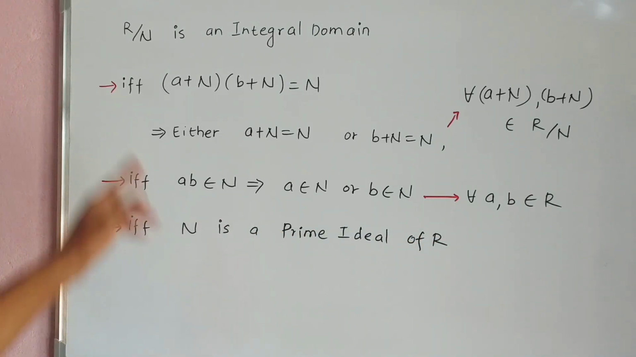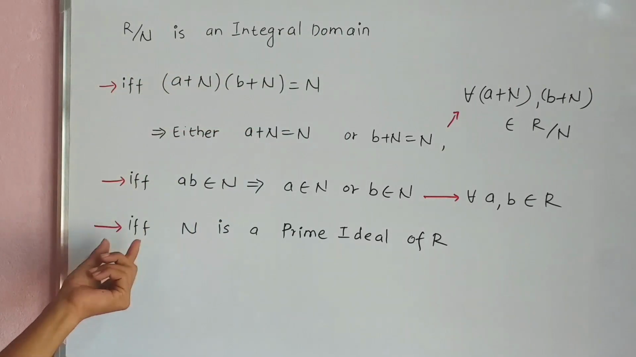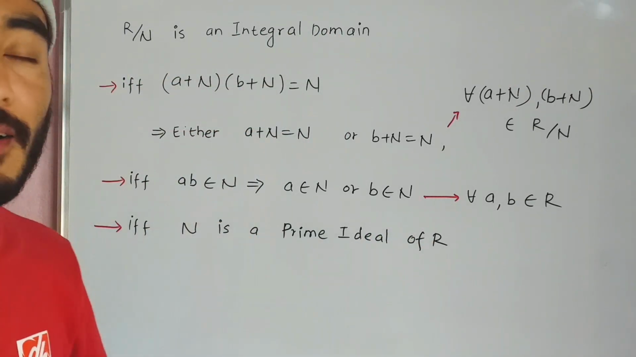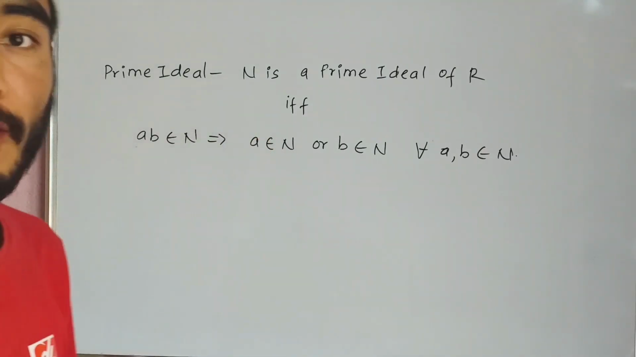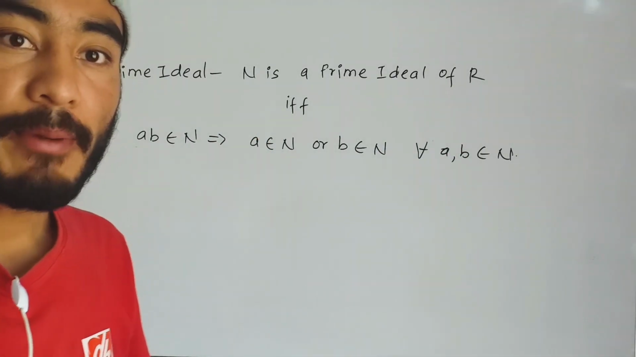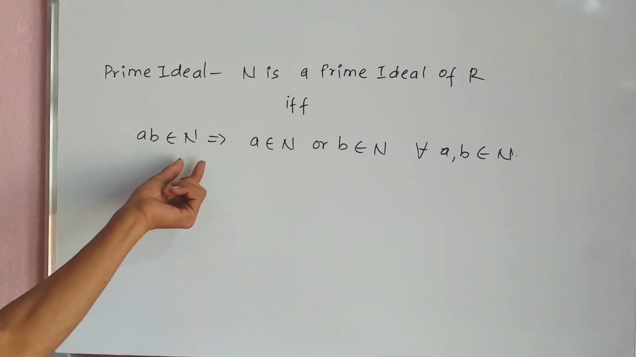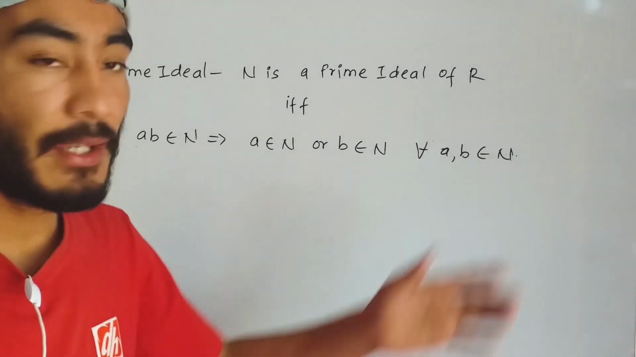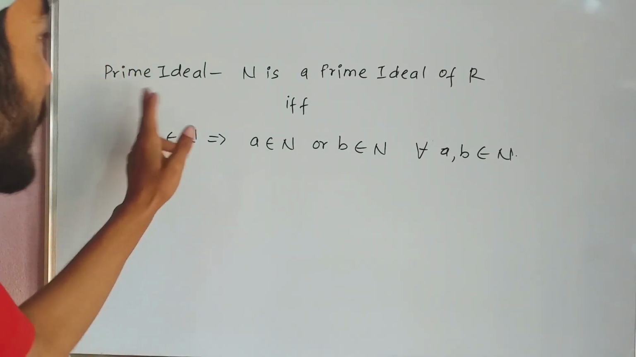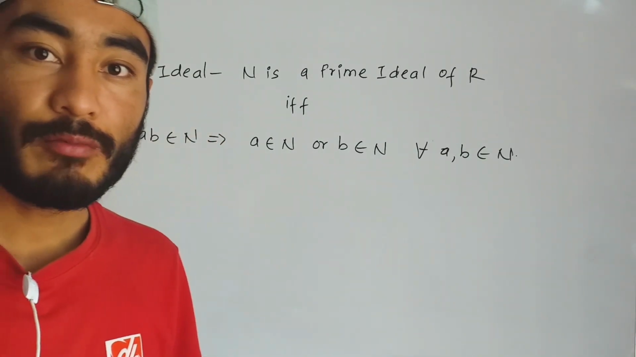So we have R/N is an integral domain if and only if N is a prime ideal of R, and we have proved the theorem. Now an ideal N of R is a prime ideal if and only if ab belongs to N implies a belongs to N or b belongs to N, for all a, b belonging to R. This is the definition of prime ideal, and this shows we have proved the theorem.